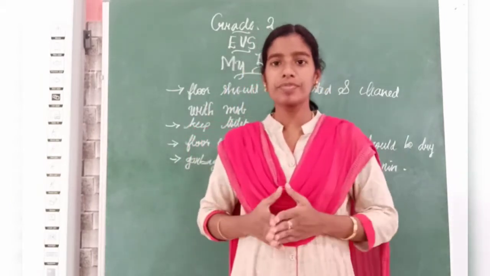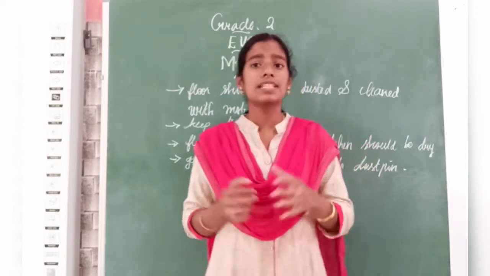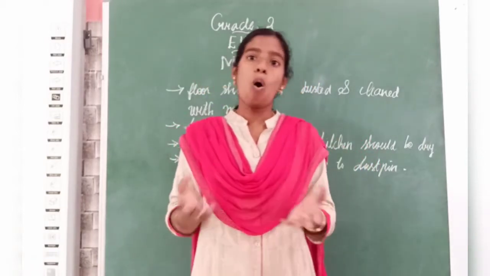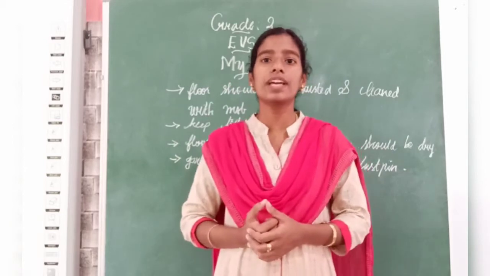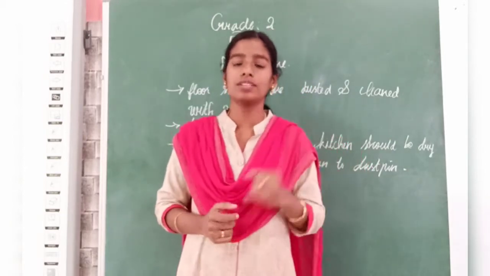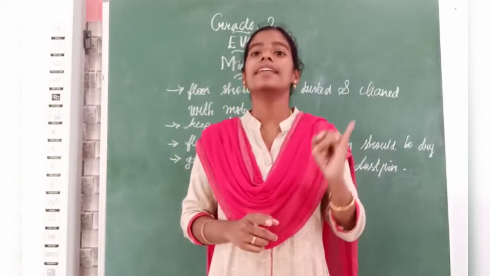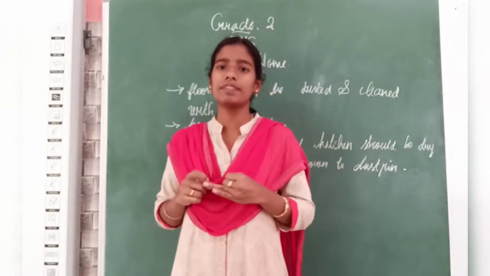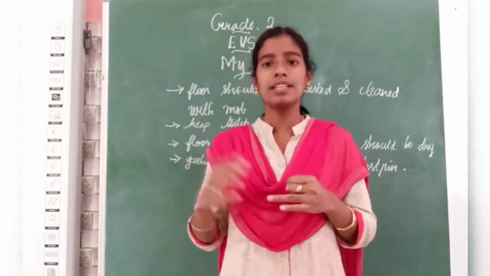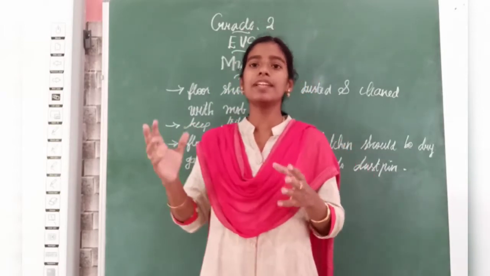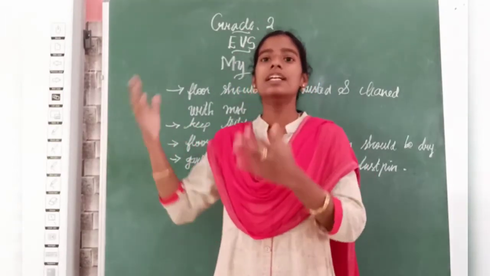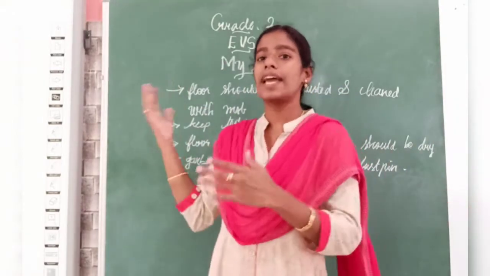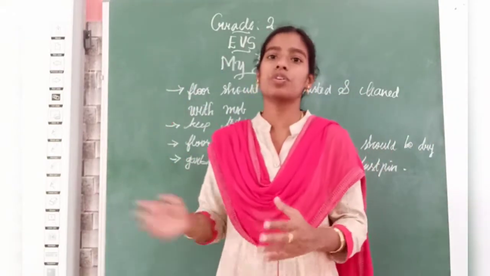Then what are the things we have learned? Some features of a home. What are the features of a home we have learned? Door. Yeah, windows and ventilators. For what do we use these windows and ventilators? For circulation of air. Only when there is a window or ventilator, the air can circulate. The air can come in and go out of the home.